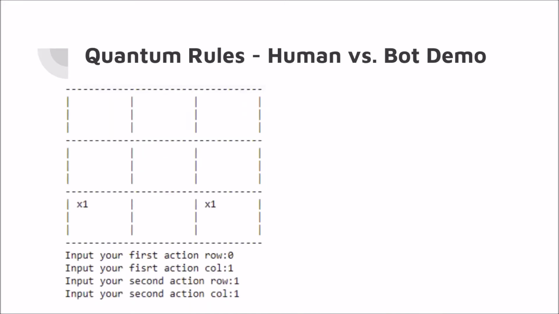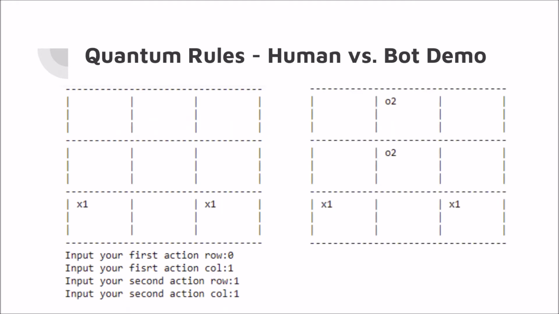Now, to help you understand quantum rules, let's look at a quick human versus bot demo. Here, the human player has been prompted to enter his first move. Unlike the normal game, he would be able to place 2 marks for his first move. And the next move is made by the bot player who also places 2 marks. These marks are so-called spooky marks, which haven't been finalized and collapsed into real state yet.